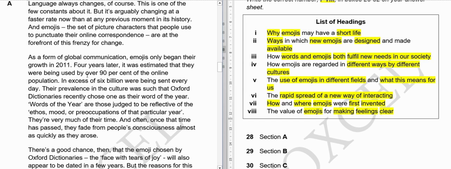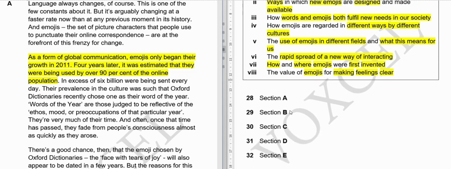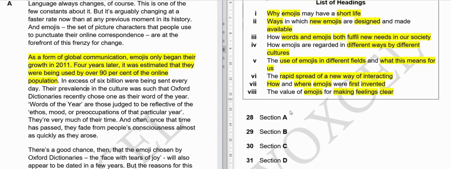Okay, I will just give you some time. I will tell you this: the answer is in this particular section. So are you able to tell me which answer is this? You have 5 or so seconds to tell me the answer, and your time starts now. Okay, time's up. I hope you figured out the correct answer. If not, don't worry, I will tell you which answer is correct and why it is correct.